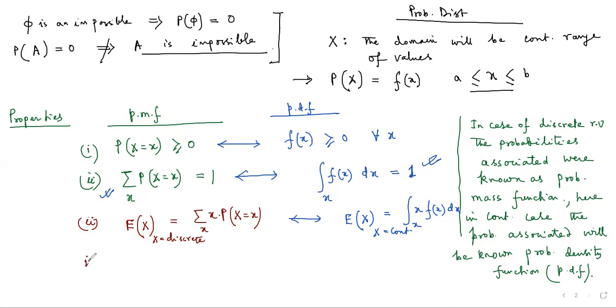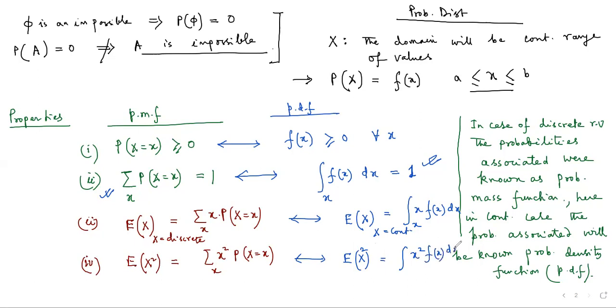Similarly, we can calculate the expectation of x squared. The expectation of x squared in the discrete case was the summation over x of x squared times P(X = x). In the continuous case, we calculate the expectation of x squared by multiplying the function by x squared and integrating over all x.